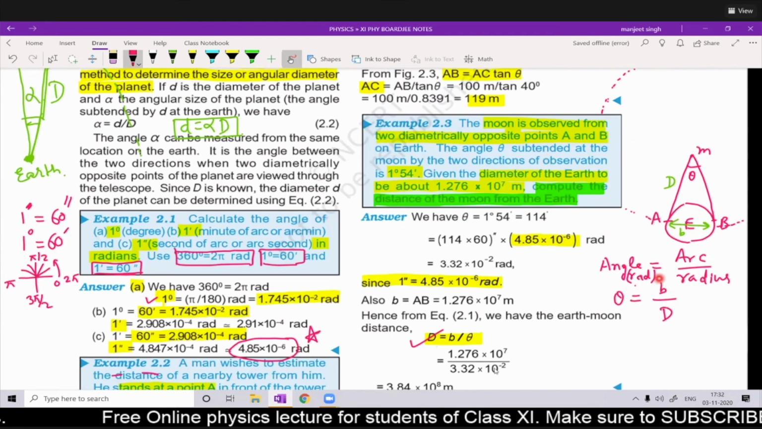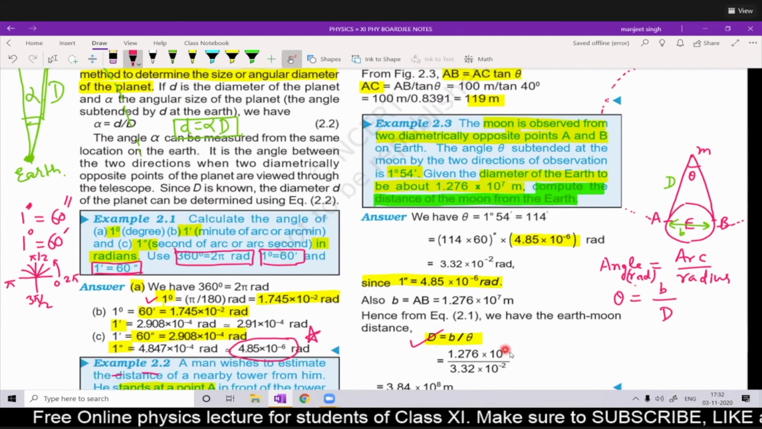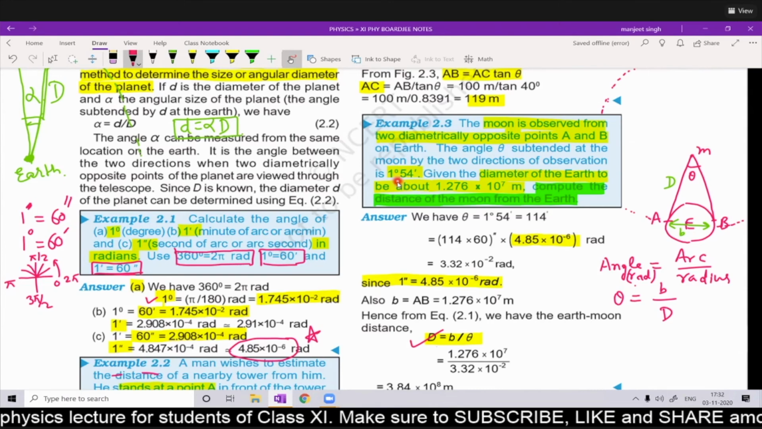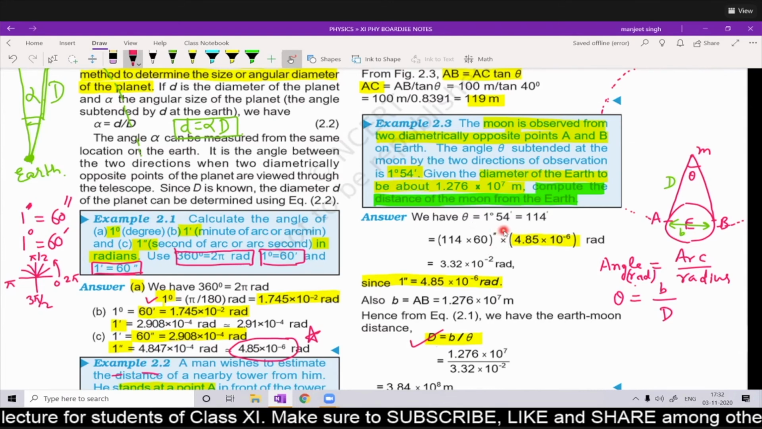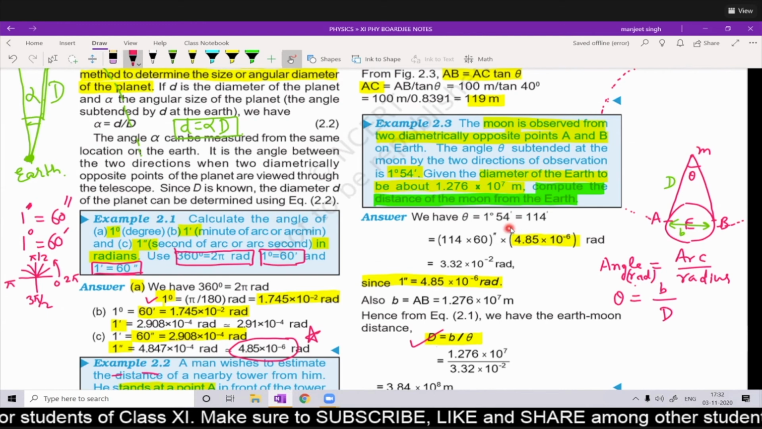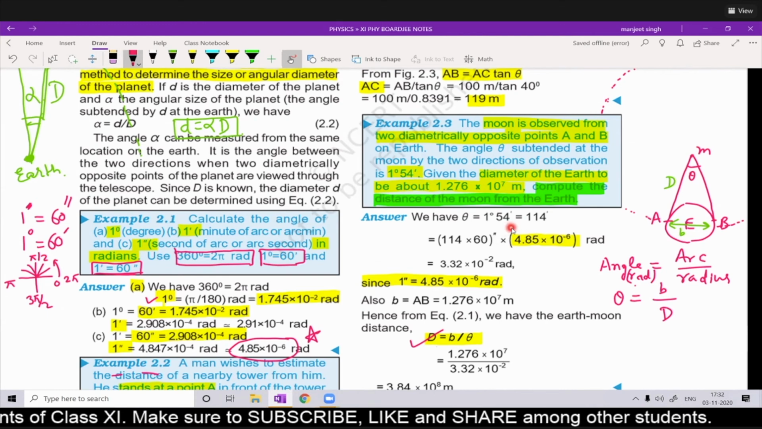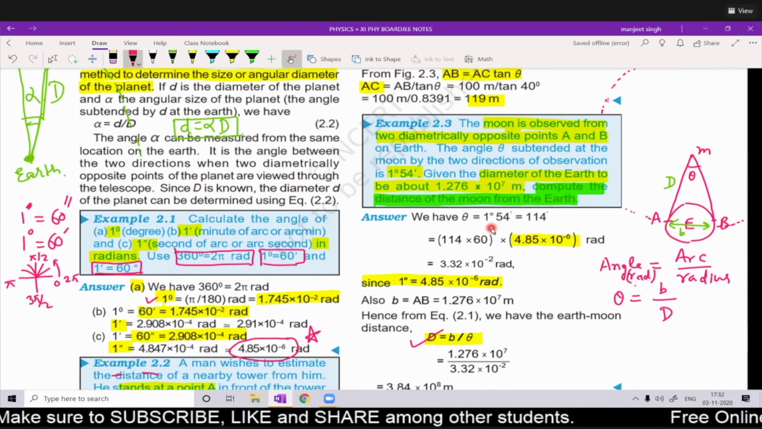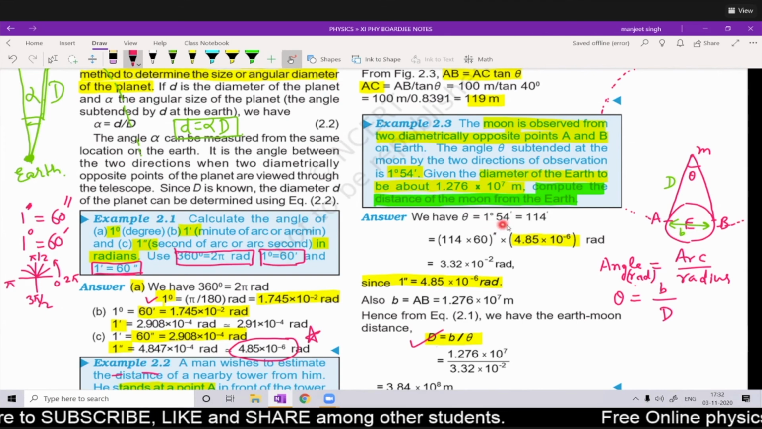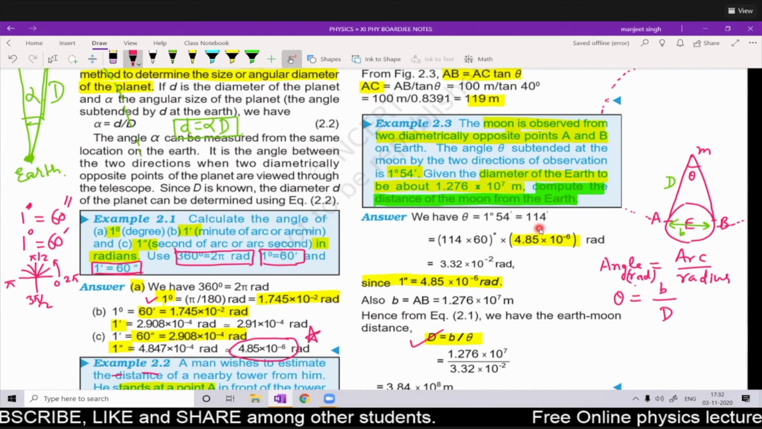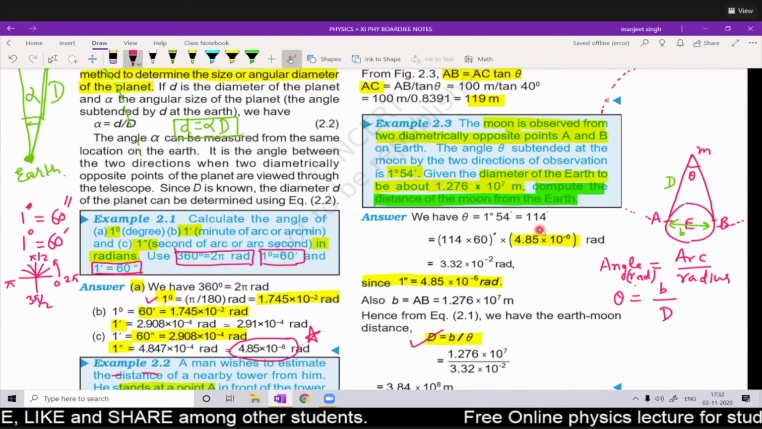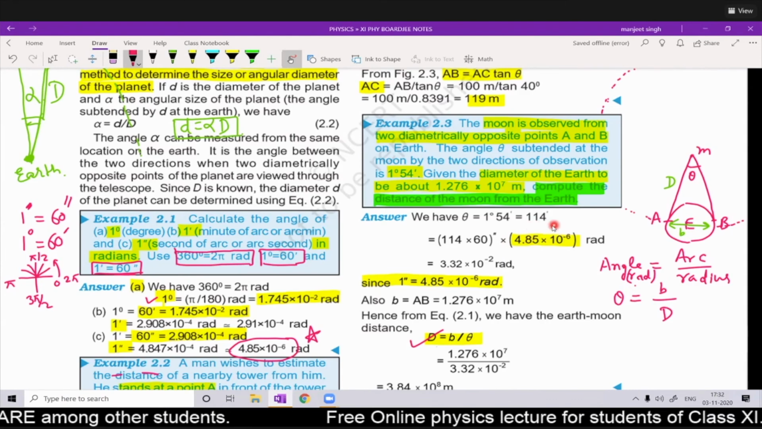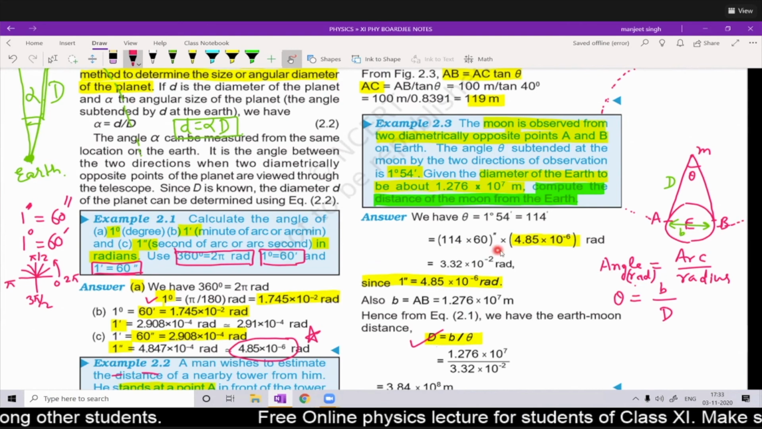But before that, what we have to do? We have to do one thing: theta is to be in radians and it is given here in degrees and minutes. So 1 degree 54 minutes is equal to 1 degree, which consists of 60 minutes, plus 54 minutes. So it comes out to be 114 minutes, right? 1 minute is 60 seconds, so multiply by 60 to get seconds. So 114 into 60 seconds.